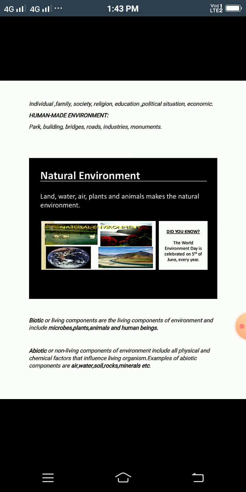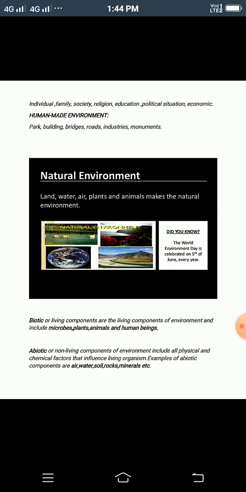Now moving to the human made environment. It is seen that humans have modified the environment, taking the natural resources for their own benefit. For example, on land they have made parks, buildings, industries, roads, and monuments for their benefit or their need for transport or other purposes.